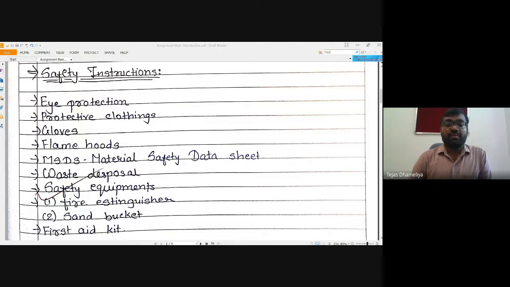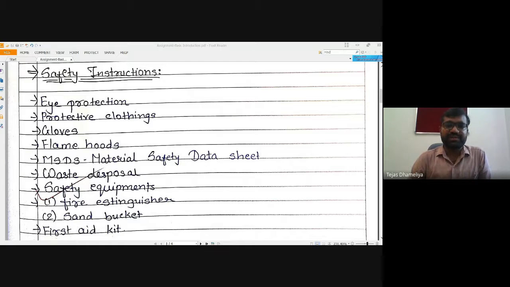Protecting clothing. Already I have given a session on this. Gloves, we have fume hoods also, so certain acidic substances we are keeping in them. Material Safety Data Sheet, MSDS, Waste Disposal. MSDS is basically Material Safety Data Sheet.